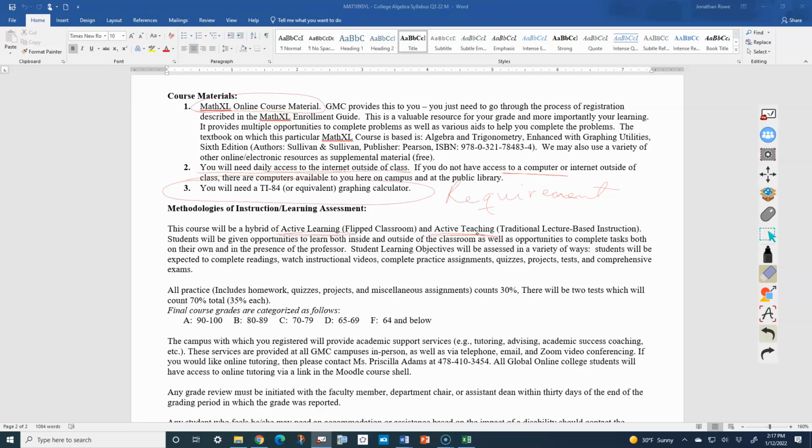Grading categories. There are only 2 categories. There is practice, which counts 30%, and there are tests, which count 70% as a category. This says 2 tests, but usually there's going to be 3 tests. There will be a test over Chapter 1, a test over Chapter 3, and then the last test will cover Chapters 5 and 6. And there's no midterm or final, it's just those 3 tests, as well as all the homework practice that goes in the practice category. Again, the test category counts 70%, the practice category counts 30%.